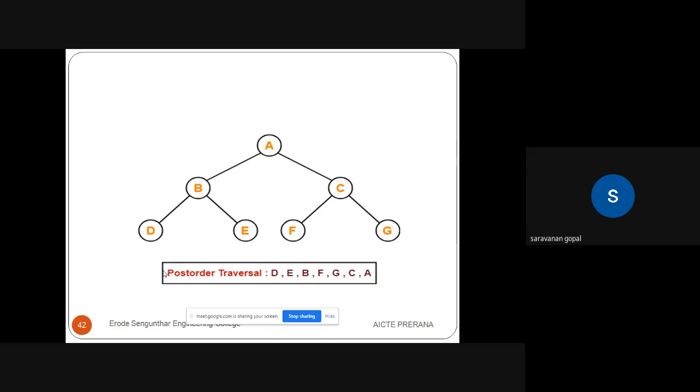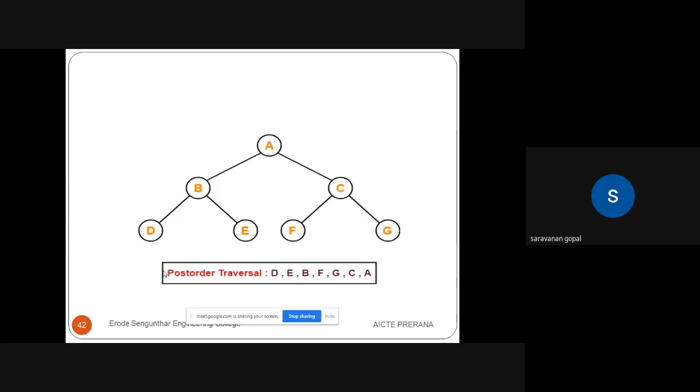So the left side of A is B, which is the root node here. The left side is D. So first visit the left side. D has no more children. So now D is visited. The left side is visited. Then go for the right side. The left child of B is D. The right child of B is E. So visit the next node, E.